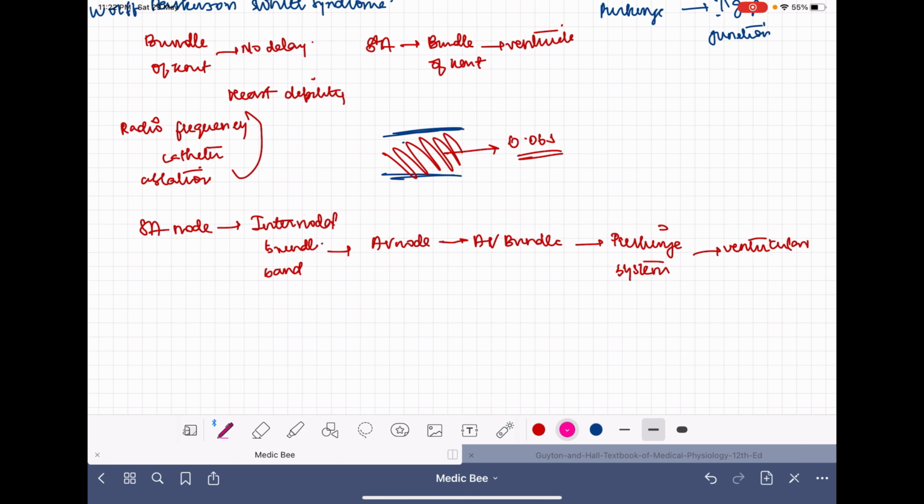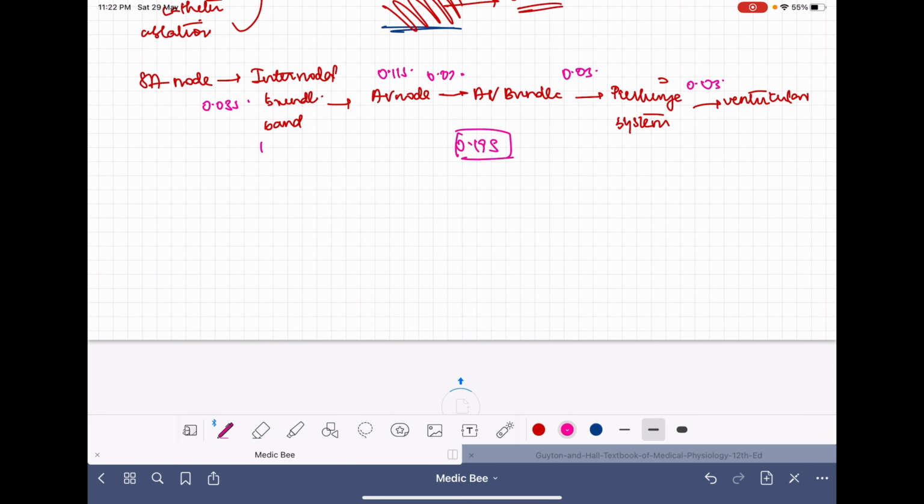So if you see the time, there is 0.03 seconds here, a delay of 0.11 seconds, and from here to here another 0.03 seconds. So totally it will take around 0.19 seconds to carry the impulses from the SA node to the AV node.